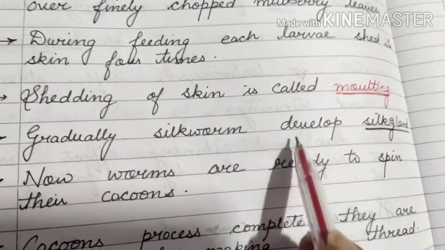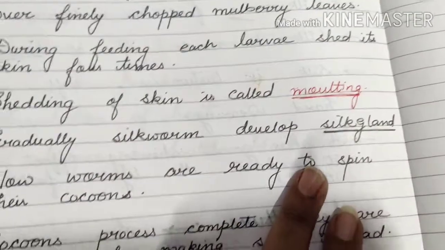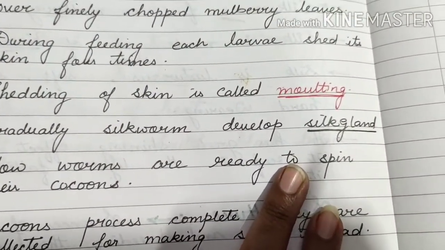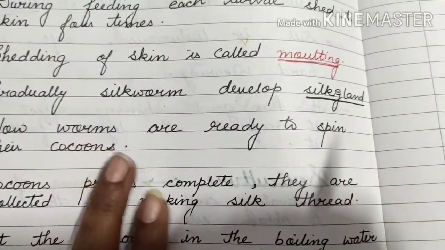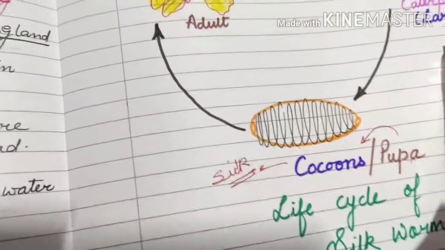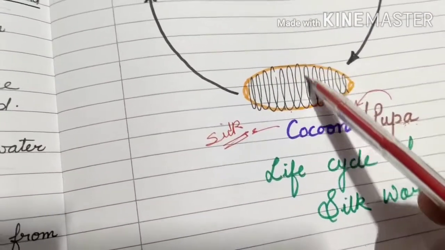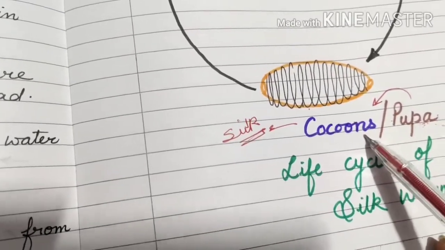Gradually the silkworm develops a silk gland. As it goes on growing bigger, this silkworm develops the silk gland, same as the salivary gland that is present in your mouth. The salivary gland secretes saliva. Here the silk gland secretes silk. Okay, now the worms are ready to spin their cocoon. Now that the silk gland has formed, what does the silk gland do? The saliva is going to be secreted and cover the pupa like that, and this pupa is converted into a cocoon.